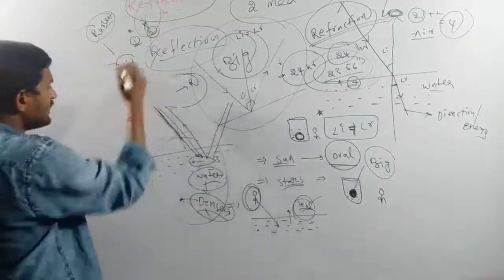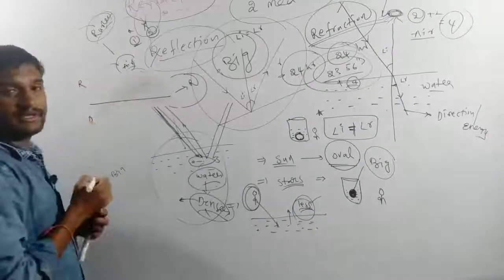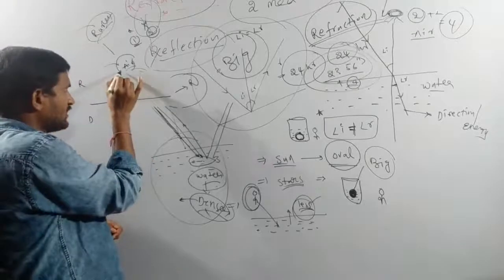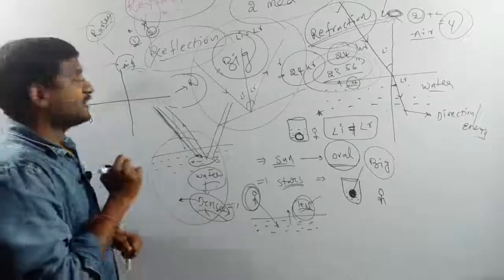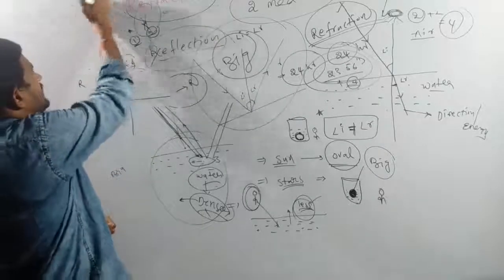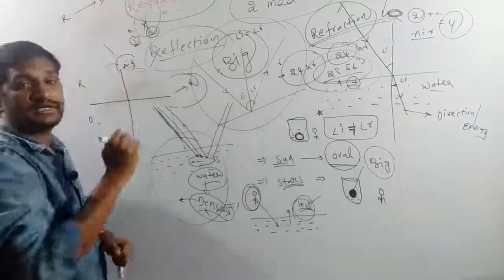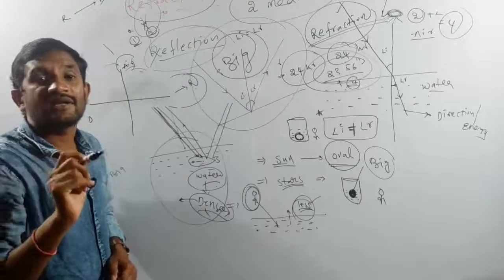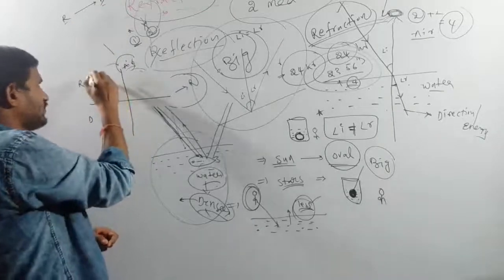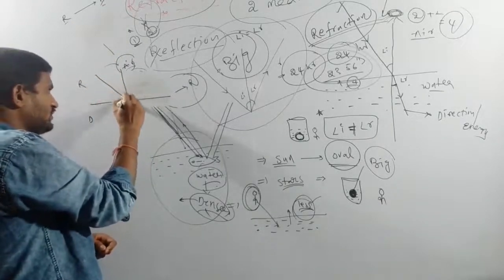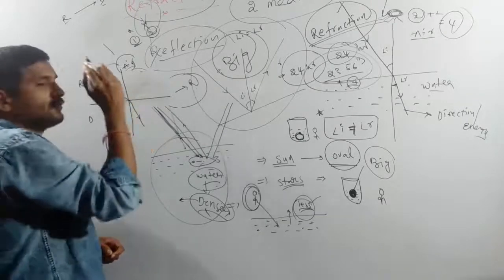Again, one more concept we have to remember here. Suppose here it is a denser medium, here it is a rarer medium. Simply I am drawing the normal line first. Which line am I drawing? The normal line only. The basic concept is, when the light ray is coming from rarer medium to denser medium, it should bend towards the normal line.